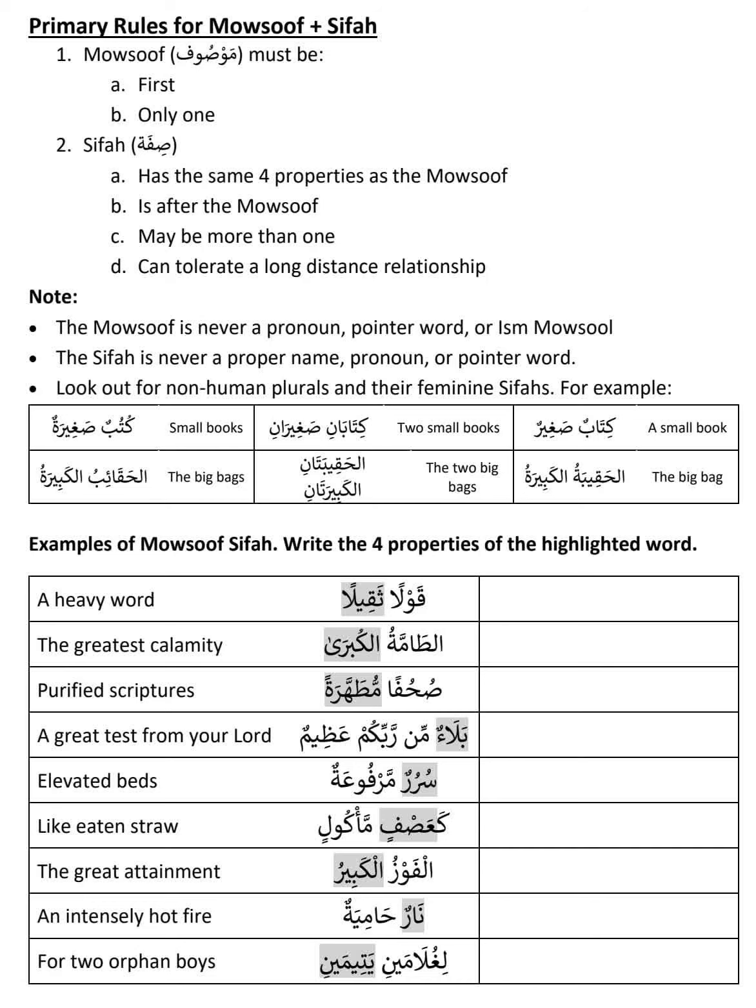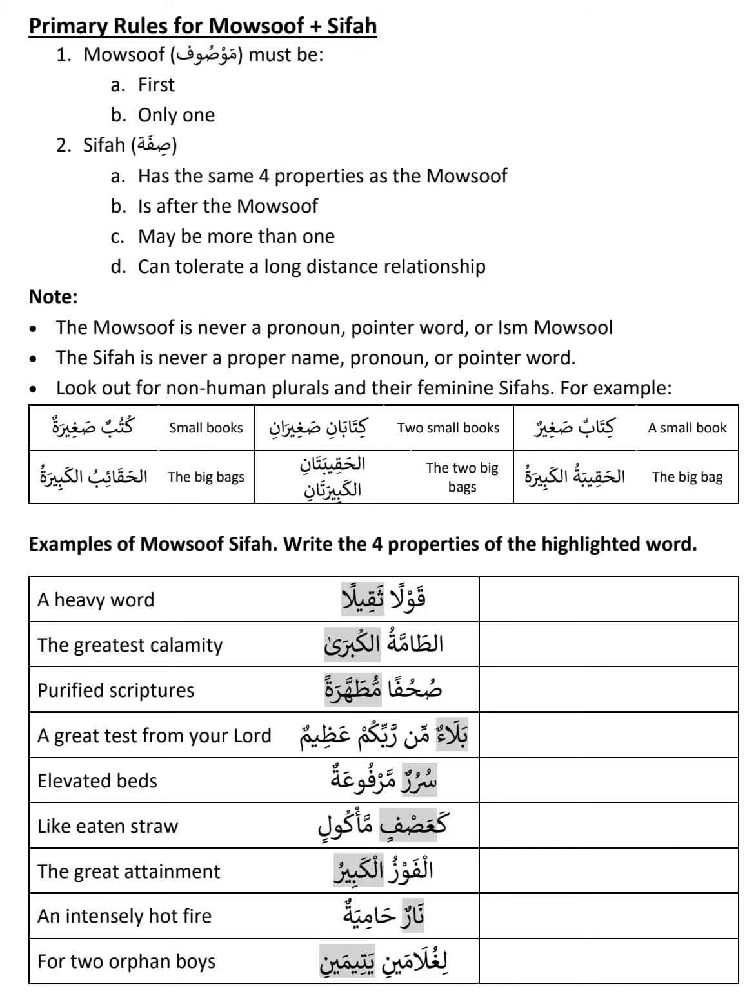So what is the ruling on this? How to identify Mawsuf Sifa when you read in the Quran? It's very simple. We have learned the four properties of the ism. We said there is status, number, gender, and type. So if two isms are Mawsuf and Sifa, in simple terms, both isms' four properties should match. If both isms' four properties are the same, that means the two words are Mawsuf Sifa. We'll do an example, but before that, I would like to highlight a few things.